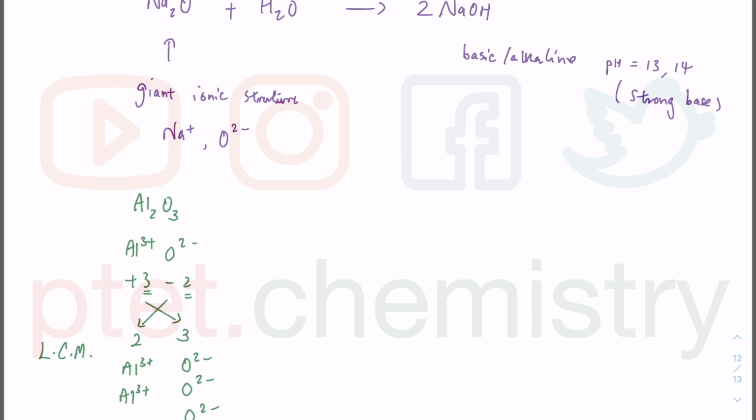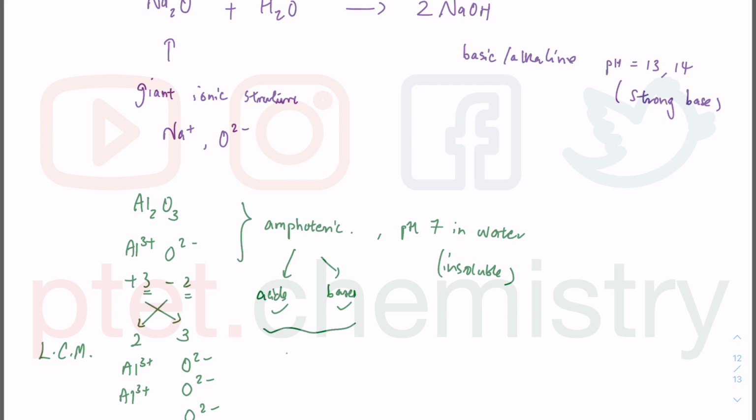We know this one is an amphoteric oxide, so it doesn't dissolve in water. It's pH 7 in water because it is insoluble in water, as part of your period 3 oxide chemistry. But amphoteric means it can react with acids and it can react with bases, and you should be prepared for the balanced equation for when Al2O3 reacts with HCl and for Al2O3 reacting with OH minus. Those are very popular theory-level questions, whether you're in paper 2 or paper 4, or in fact any other theory paper.